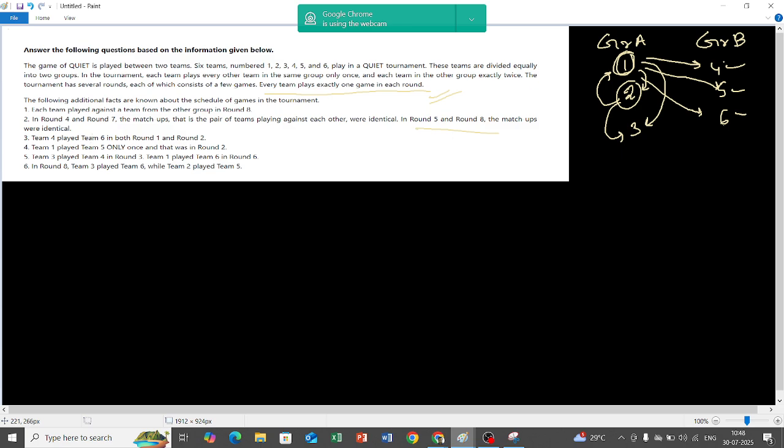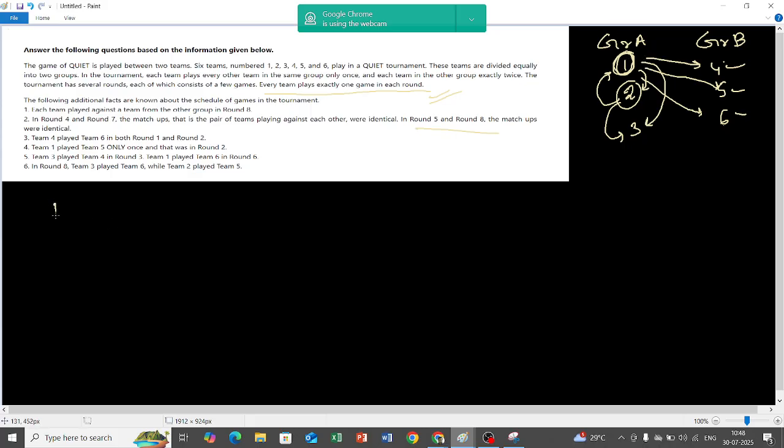Okay. Now the following additional facts. The first thing that we need to obtain from this data is how many total rounds there were. If I take team 1, how many times can it play with the teams in its own group?